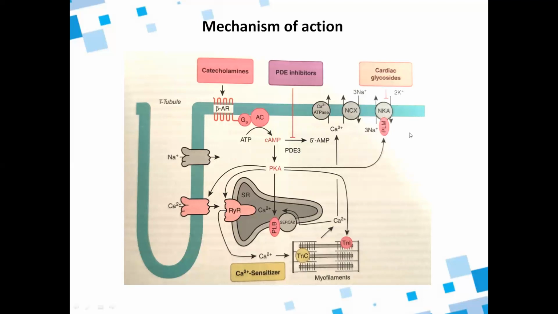Here, as you can see, this is a sodium potassium ATPase pump. Normally the sodium should be going out when the potassium is coming inside, but this pump will be inhibited by the cardiac glycosides, because of which the sodium will be accumulating, and when the sodium is accumulating, the influx of sodium will be decreased a little, because of which the efflux of the calcium will also be decreased.